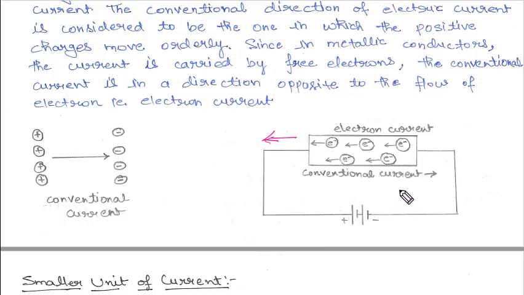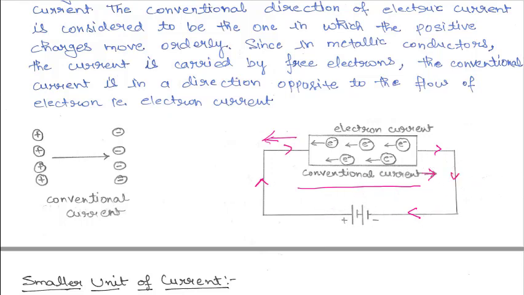We will always use the conventional direction of the current, not the direction of the electrons. So the conventional direction of the current is from positive to negative. We will show it with arrows like this. So you will always put the arrow in the circuit from positive to negative.